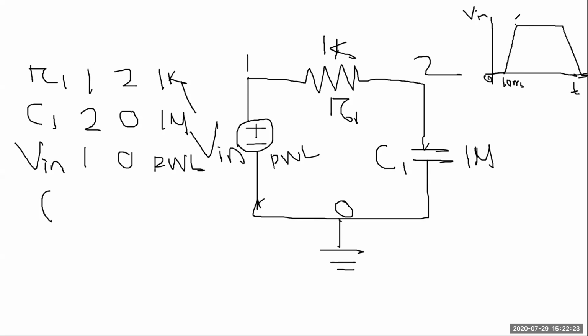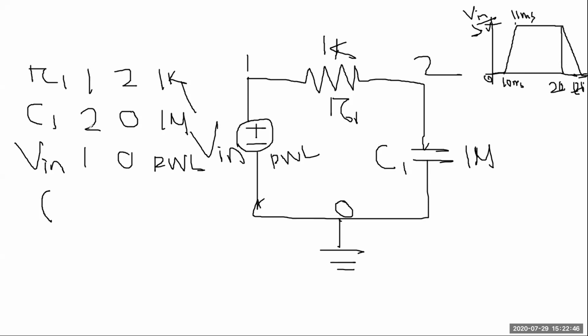Then this point is 11 millisecond with a value of 5 volts. Again, this point is 20 millisecond, and this is 21 millisecond. This is the input we are giving to this circuit.